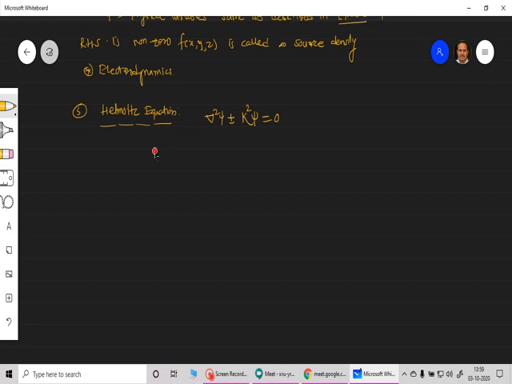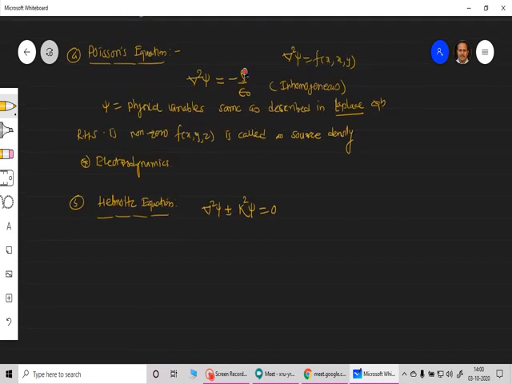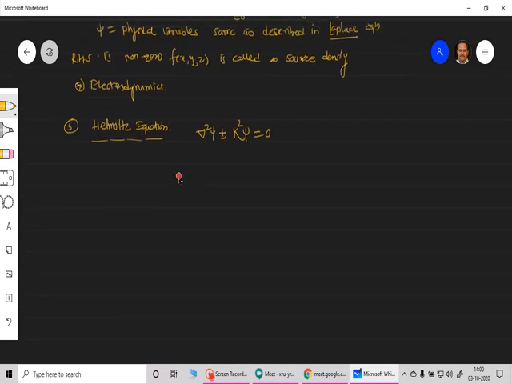Remember, this is our usual Laplacian operator, but k square is some constant multiplied by psi, and the right hand side is equal to 0, or you can write del square psi is equal to minus k square psi. Here the right hand side is a function of psi. So this equation is called the Helmholtz differential equation.